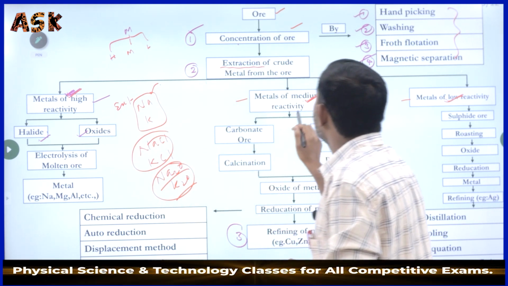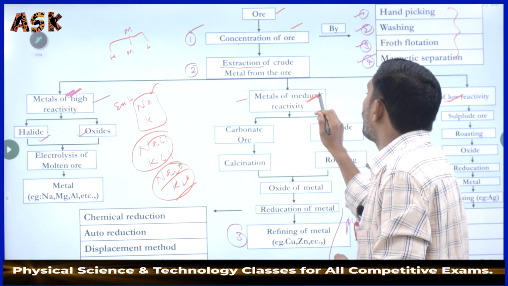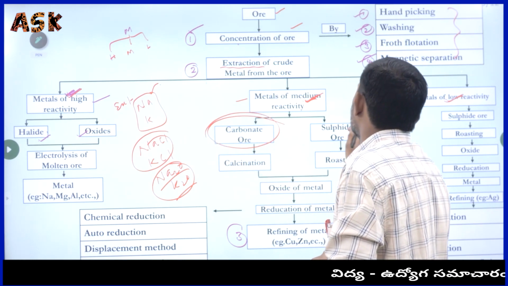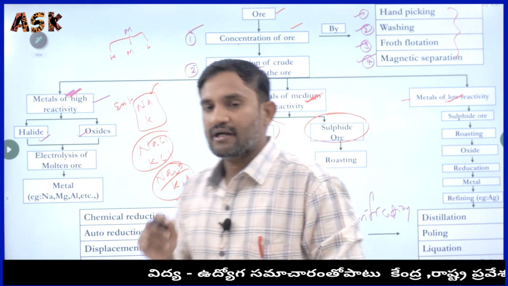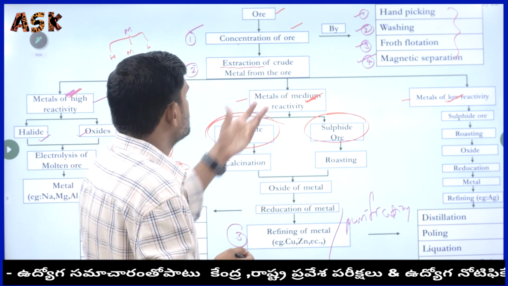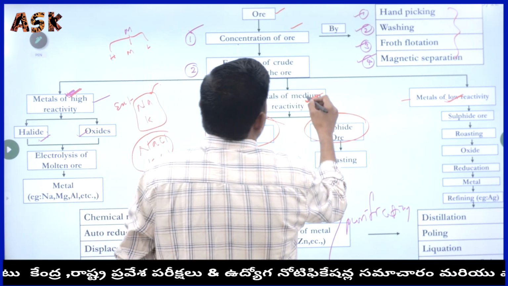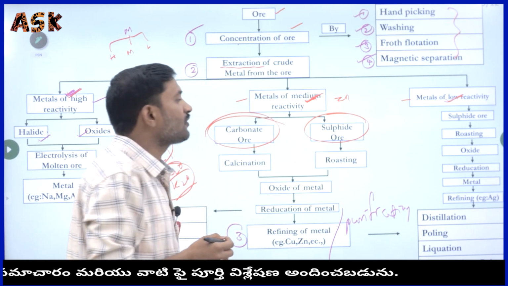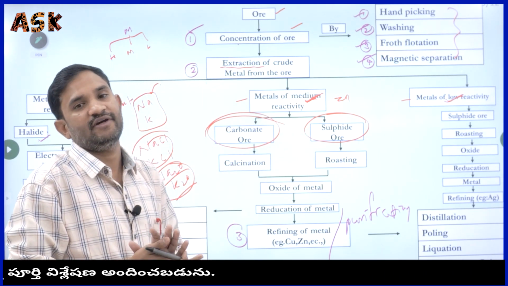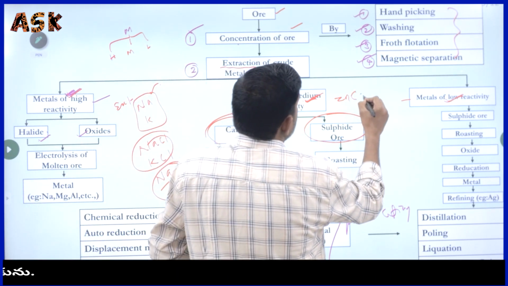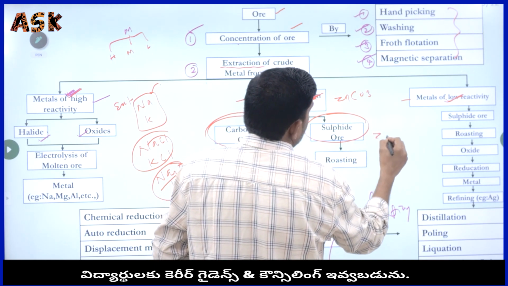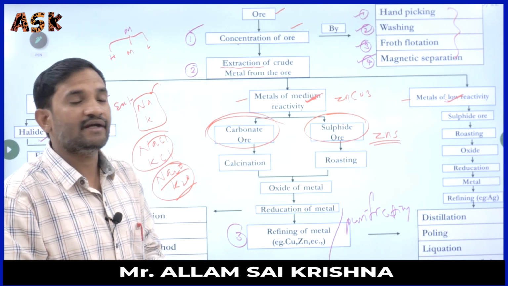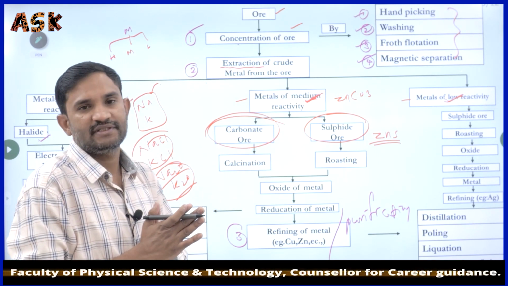Yes, like that, the metals which have the medium reactivity, moderate reactivity, have the carbonates and sulfides. Suppose we take one example for moderate reactivity, zinc. Zinc carbonate, ZnCO3, and zinc sulfide, ZnS, will be present here.